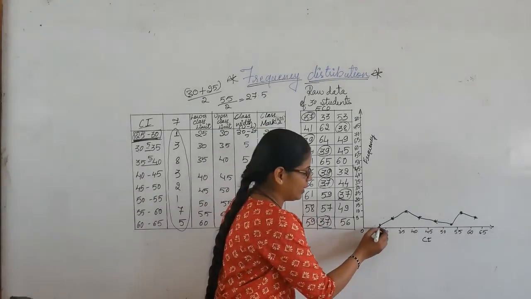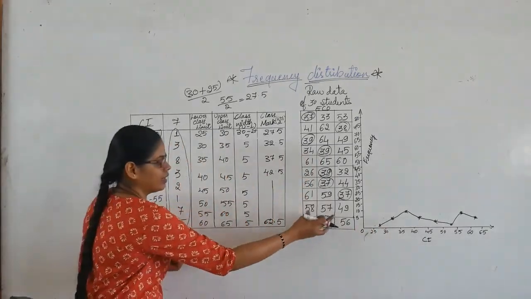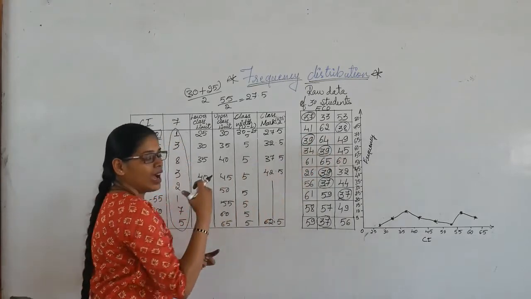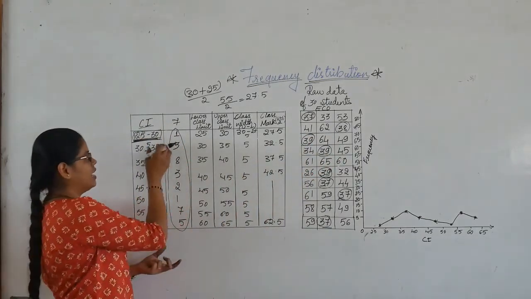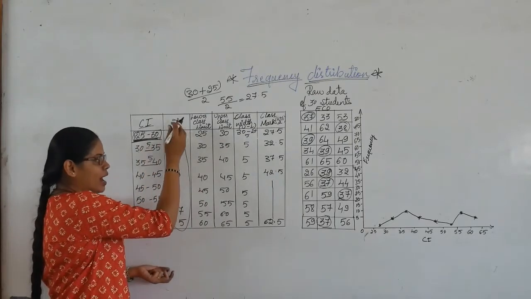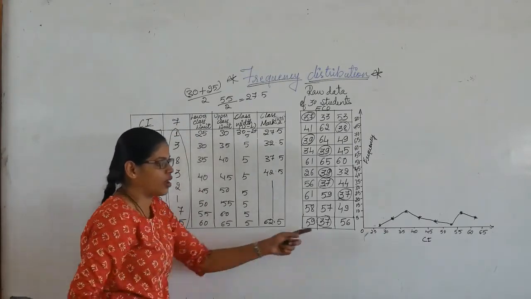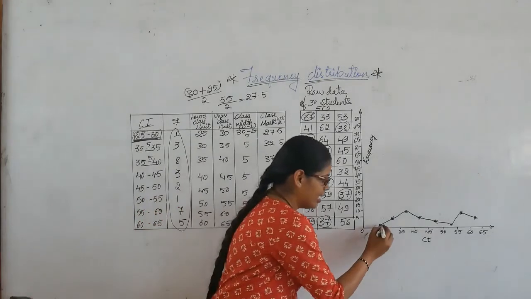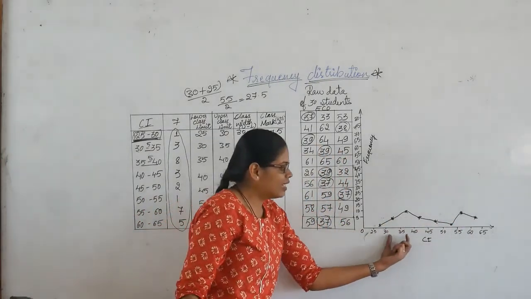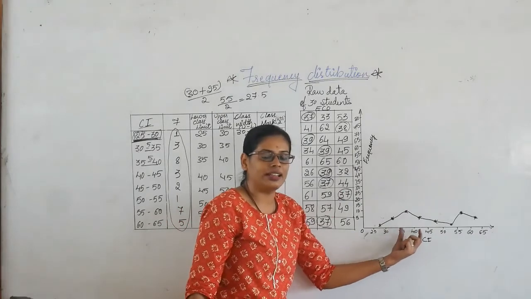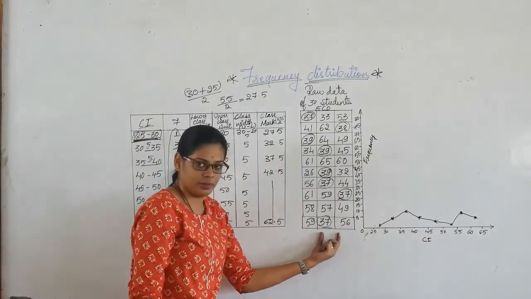If you locate this frequency distribution, how many students have scored in this range, and mark it on the graph, you can see there is an up and down in the curve. So this graph also talks about the data which we have here.